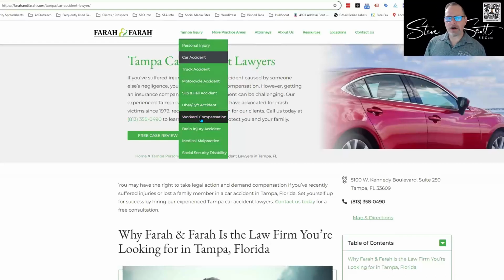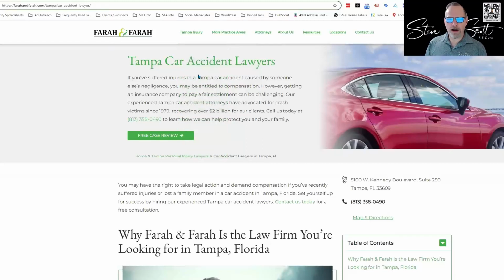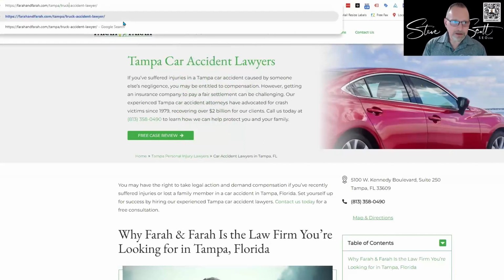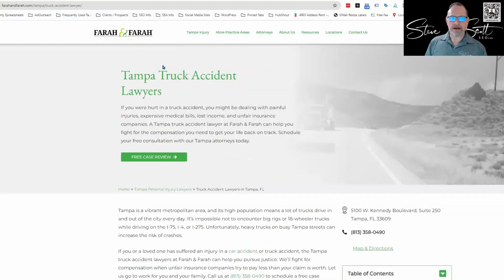So this is kind of what I'm talking about, right? They've got a page for car accident lawyer, a page for truck accident lawyer. I probably can even put in like truck, I bet. Let's see. Yep, here's Tampa truck accident lawyer, right? So they have a well thought out URL structure using, in this case, cities and then practice areas.